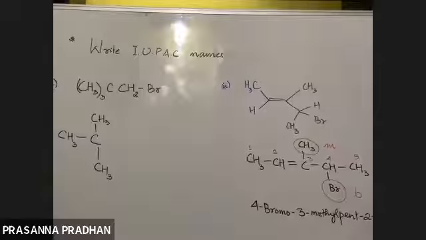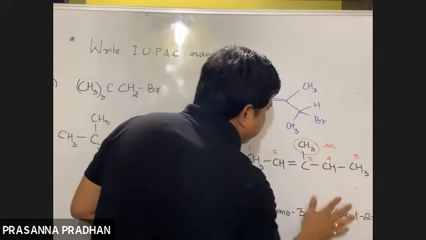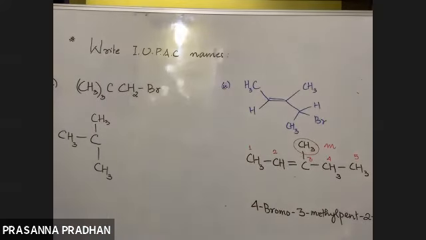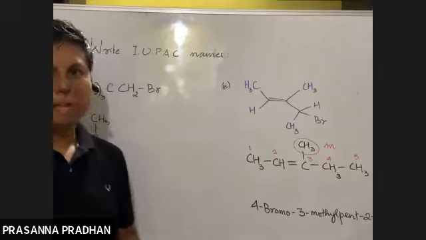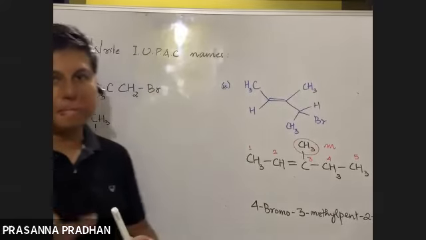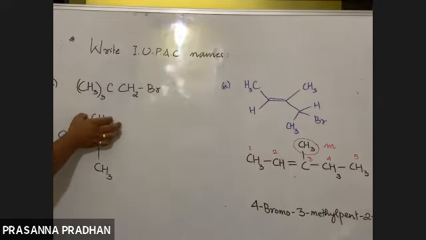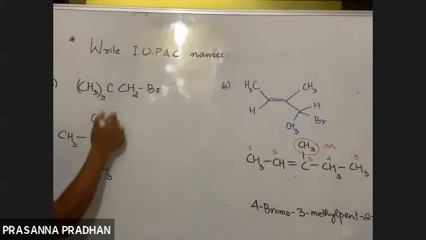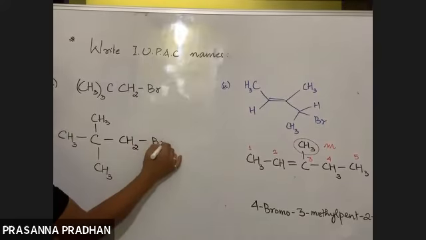And remember, a methyl group can never be in the middle. Why can a methyl group never be in the middle? As for example, if I write down a methyl group out here, then what is wrong with this compound? The valency of this carbon would be 5, which is not possible. So a methyl group can never be in the middle; it can be at the end, or alkyl groups occur as branches like this. Followed by CH2, followed by Br.